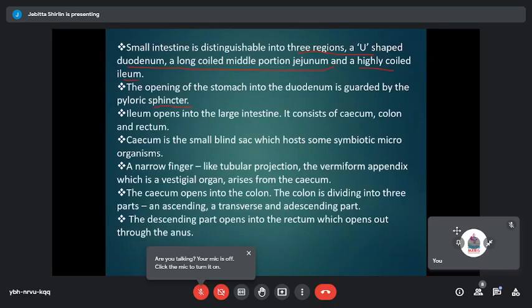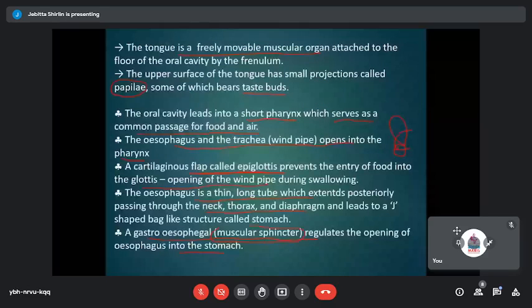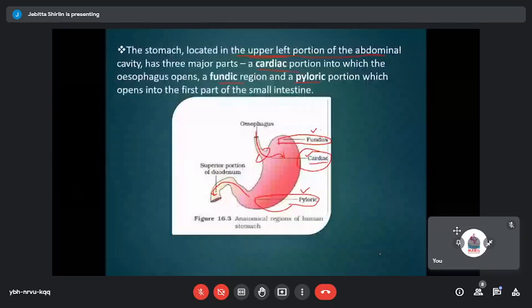Okay, just have a look at this. Muscular sphincter at the esophageal and stomach junction. So you have this muscular sphincter at the esophageal and stomach junction. Similar to that, we have a pyloric sphincter, which is at the opening of the stomach into the duodenum, which is the first part of the small intestine. So there too you have sphincter muscles, which are called the pyloric sphincter.